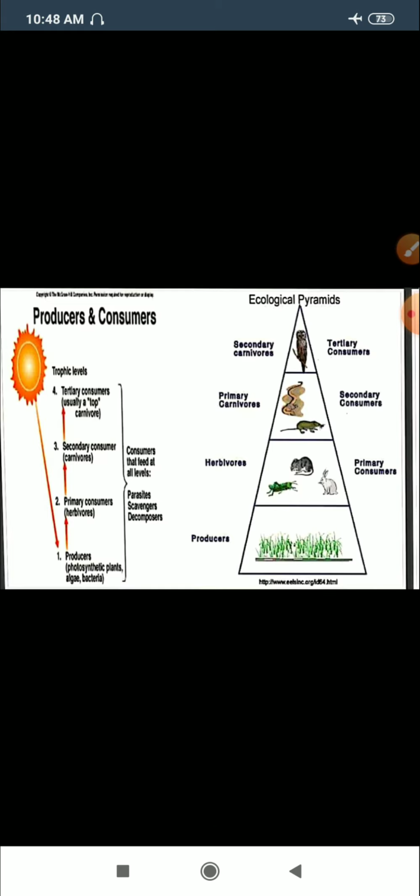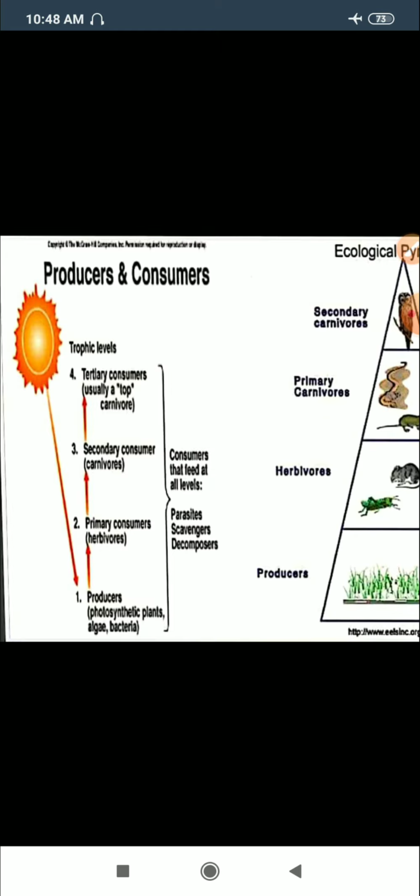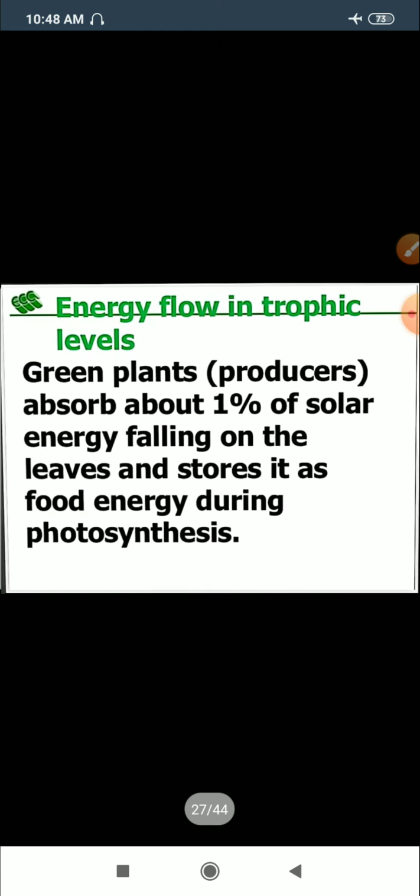Here we have the plants that are eaten by herbivores, and on the left hand side, you are able to see the photosynthetic plants, and they utilize the sunlight. So there is a loss of energy at each trophic level. The complete energy is not utilized by the second, third, or fourth trophic level. In successive trophic levels, there is a loss of energy.